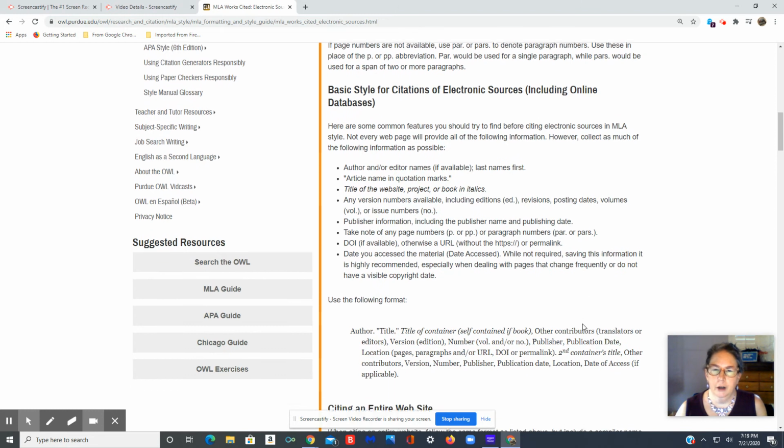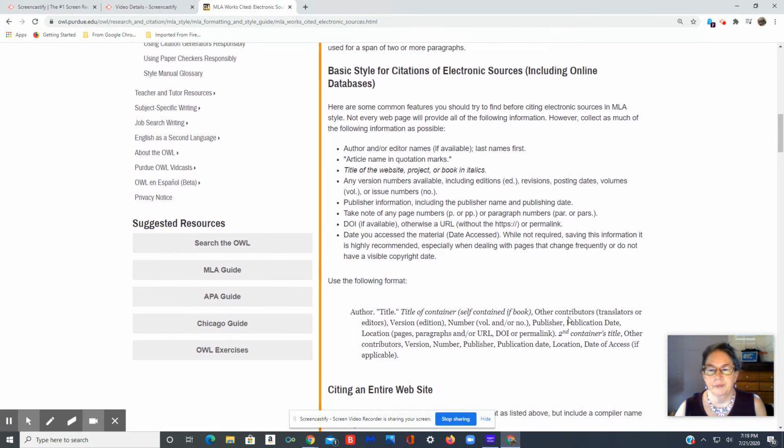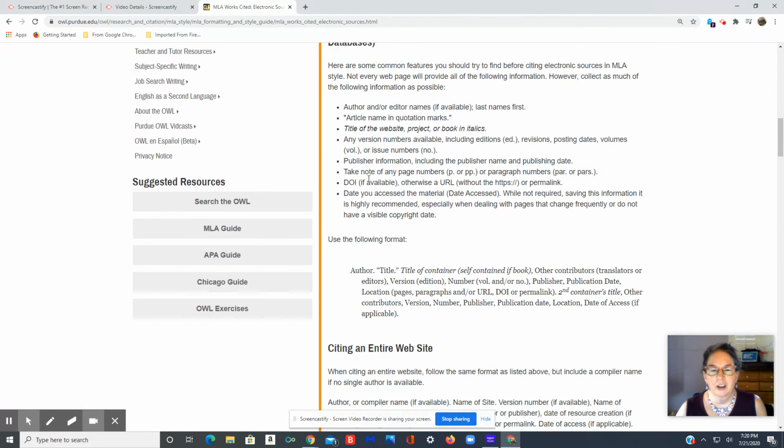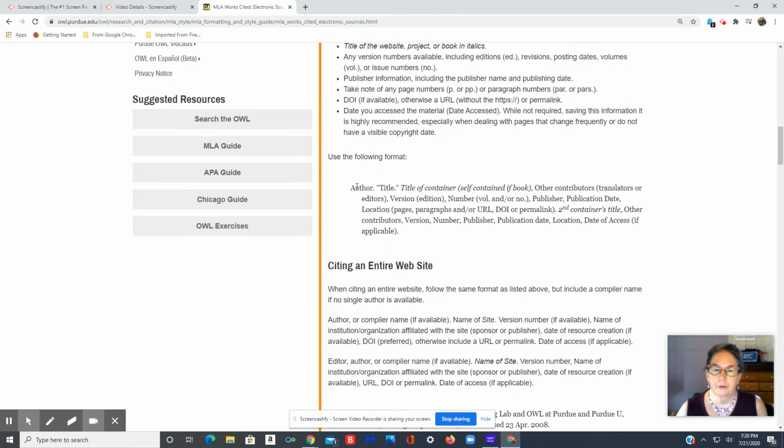Okay, yeah, these get kind of long. That's the way it is with electronic sources. If there's a name of an author, you put it first, last name first, article name in quotation marks, title of website, project, or book in italics. If there's any version numbers, put that. A publisher, including a date. If there's any page numbers, and there's usually not, a DOI or URL, and the date that you accessed the material. So here's your format.